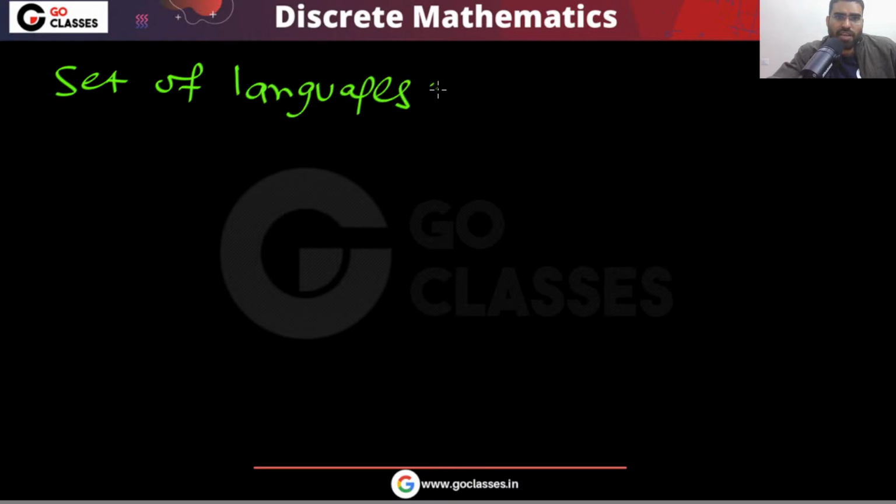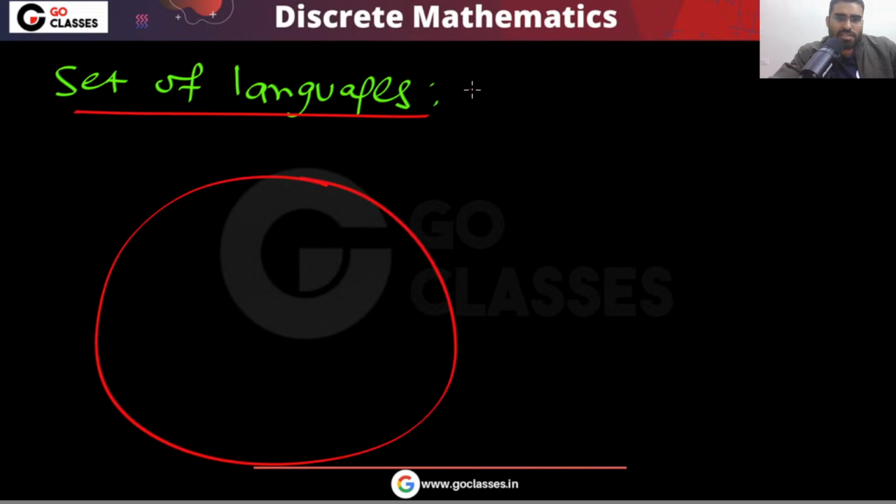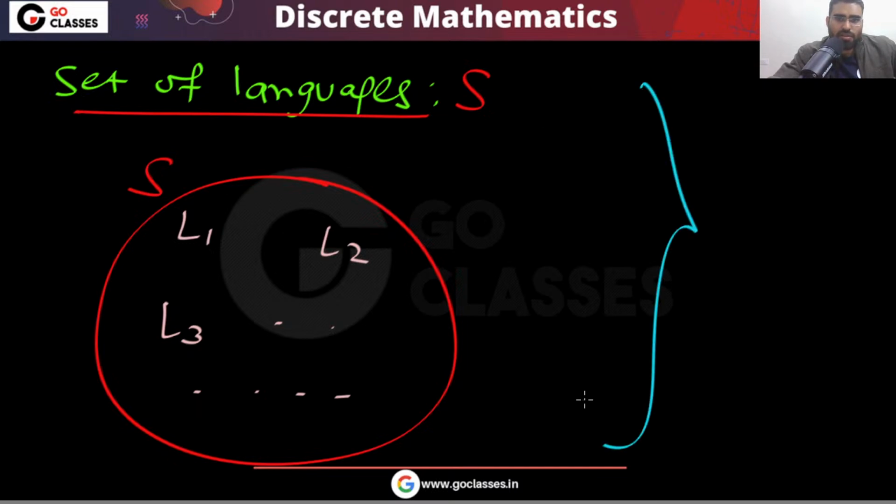You have a set of languages. There is a class of language. Now the question is asking when you can say that it is closed under an operation. This is a set of languages, let's call it S. In this you have languages, like language 1, language 2, language 3 and so on. Now the question is saying that this S is closed. When can you say that S is closed?